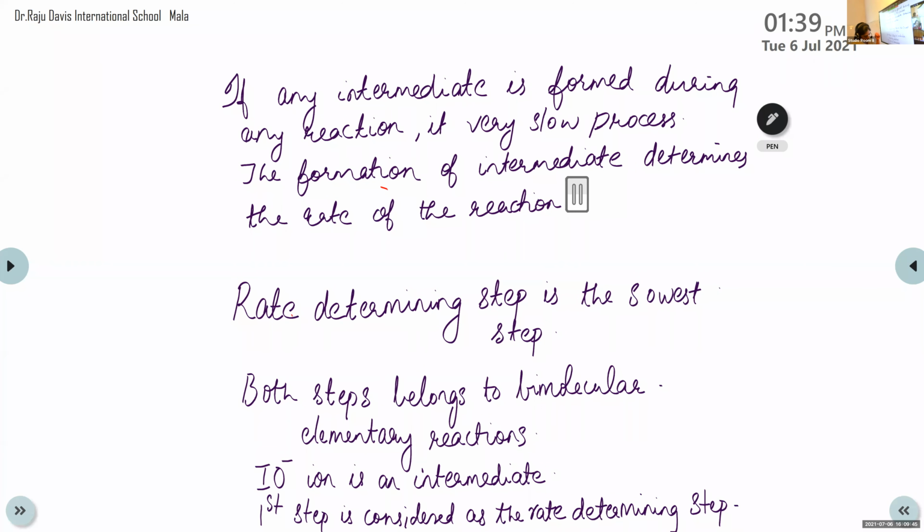So the rate of formation of intermediate will determine the rate of the reaction. That's it. So the first step is the rate determining step in the above reaction.